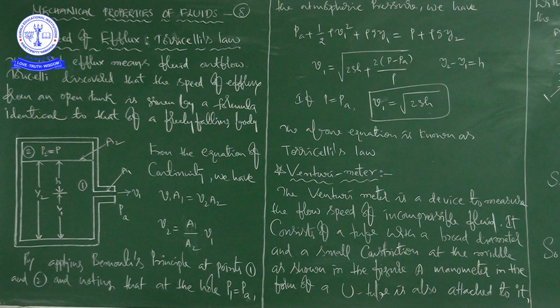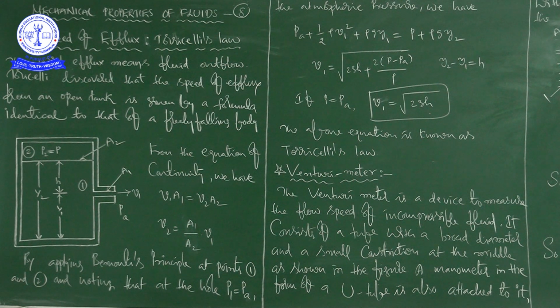On the other hand, if the tank is open to the atmosphere, then P is equal to Pa. When P is equal to Pa, this is the equation we are going to get. So this is equal to the speed of a freely falling body, and this equation is known as Torricelli's law. Torricelli is the name of the scientist. So this equation is known as Torricelli's law.